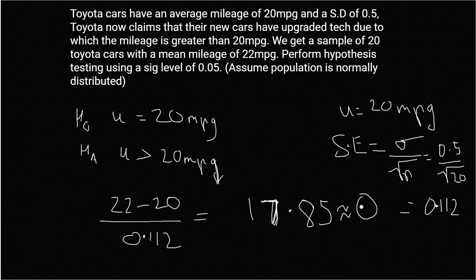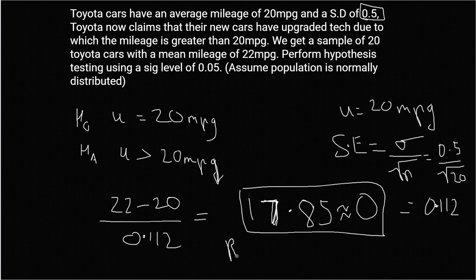The probability of it happening is extremely low, similar to getting 20 heads in a row, and it's well below the significance level of 0.05. Therefore, we reject the null hypothesis.